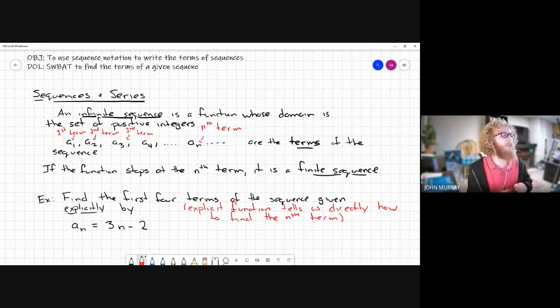When you see an explicit function, it tells us directly how to find the nth term.